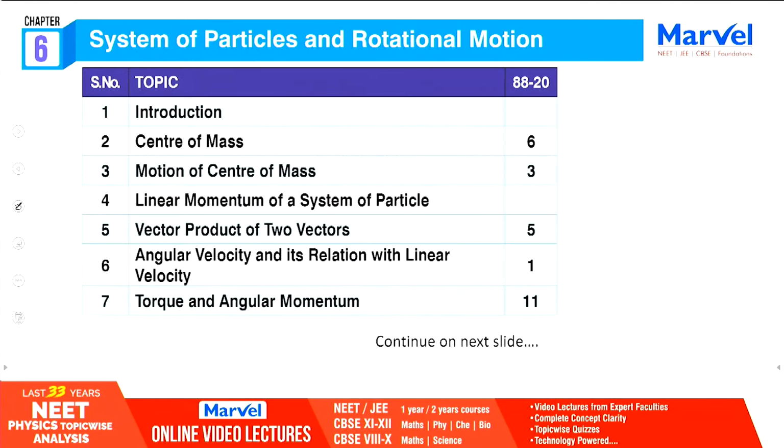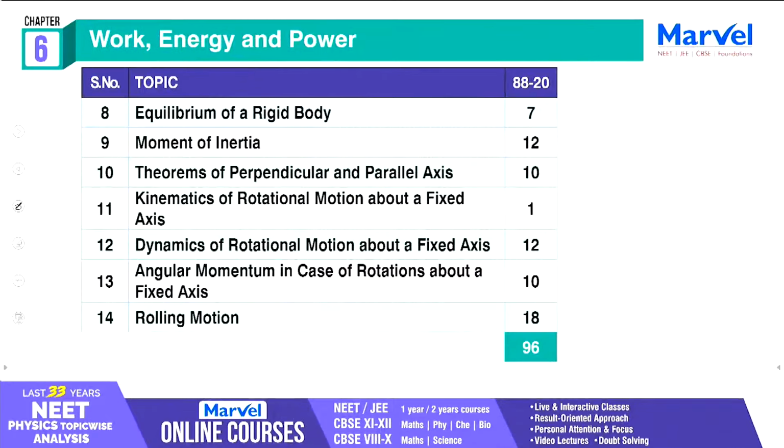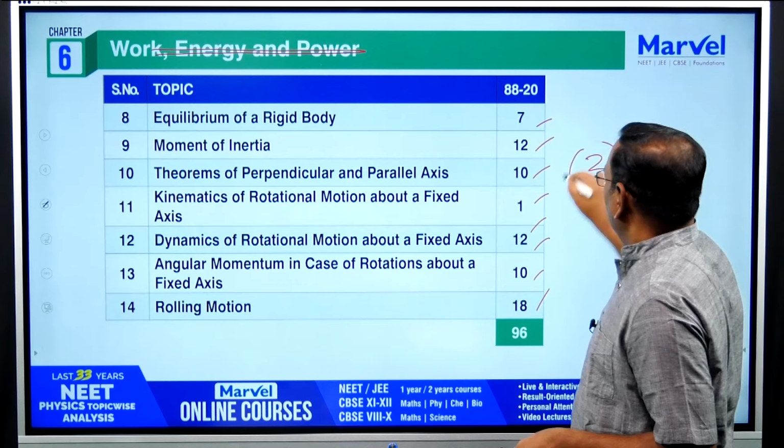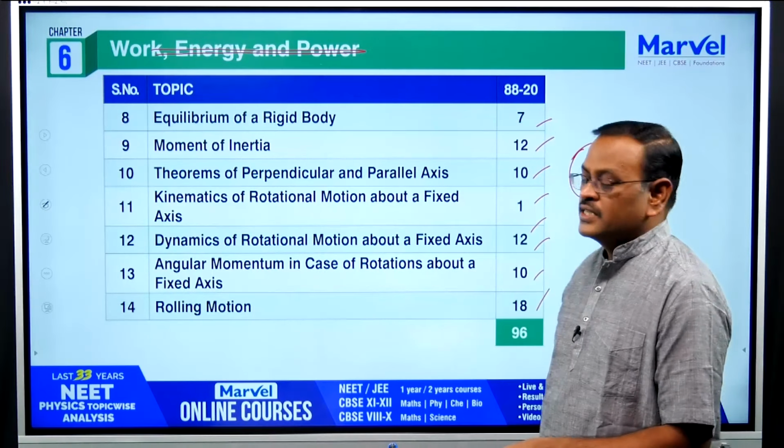And system of particles and rotational motion, another important chapter, a very big chapter. It has more topics, that's why it is split into 2 tables. You can expect 1 question from the first 7 topics, and the second 7 topics, 8 to 14, make up the rest of system of particles and rotational motion. So totally 96 questions. You can expect 3 questions from system of particles and rotational motion.